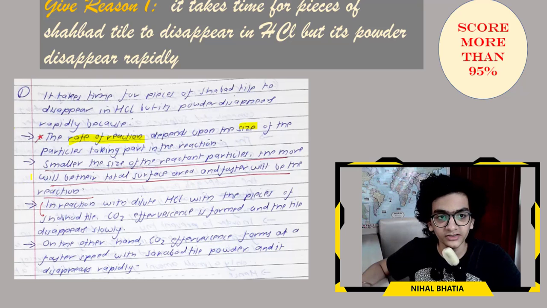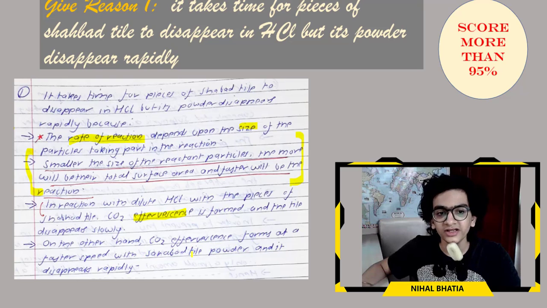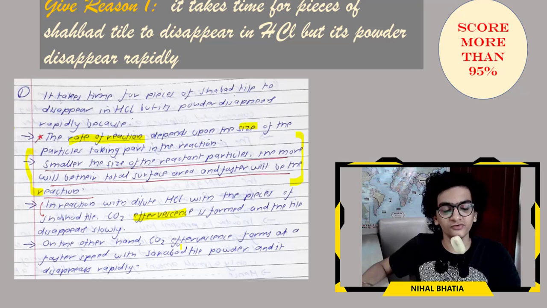This is an important point. Let me give it a bracket. Smaller the size of the reactant particles, the more will be their total surface area and faster will be the reaction. In the reaction of dilute HCl with pieces of Chabad tile, CO2 effervescence is formed and the tile disappears slowly. On the other hand, CO2 effervescence forms at a faster speed with Chabad tile powder and it disappears rapidly. Take a screenshot, pause for a while if you wish to.